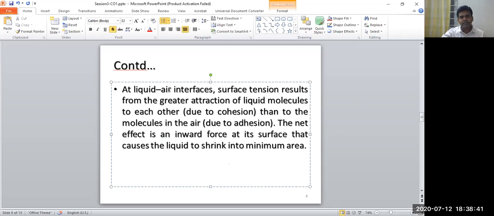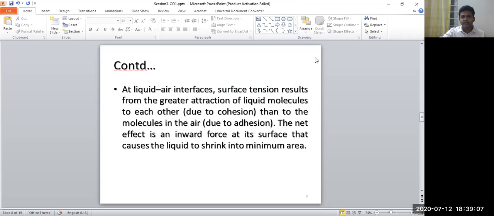Now see, at the liquid water interface, suppose in a capillary, a glass tube, there is some water. Surface tension results from the greater attraction of liquid molecules to each other than to the molecules in the air. It is better if I draw a picture, it will be clear. This is your glass tube, not closed at the bottom.